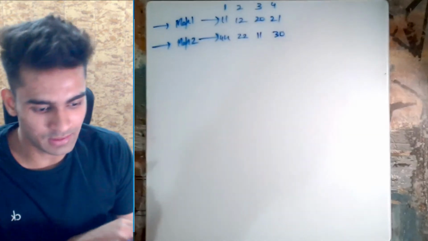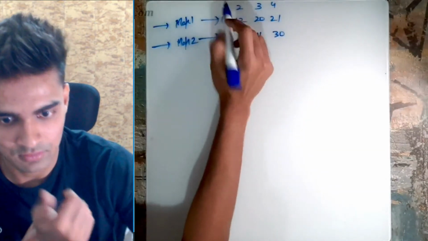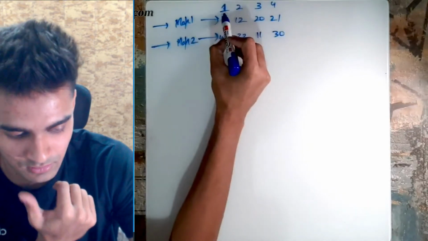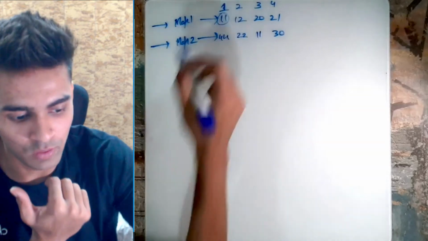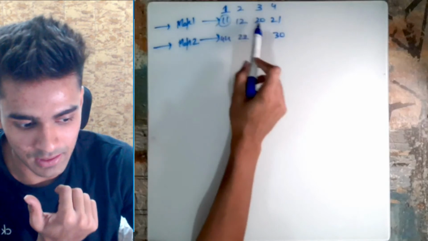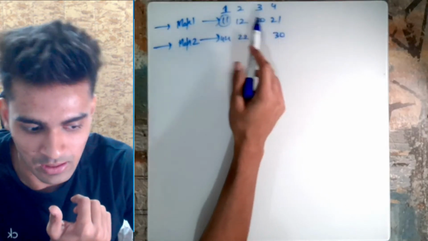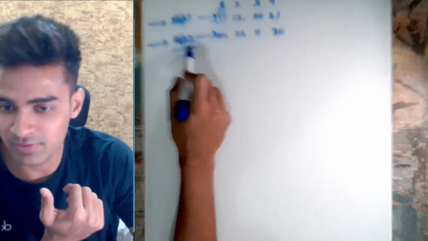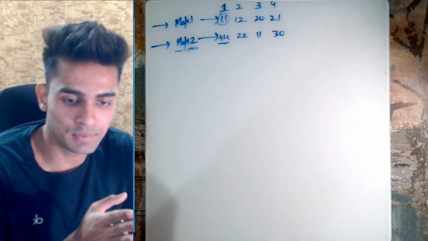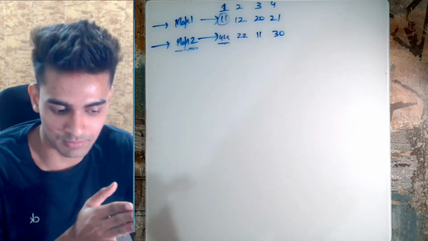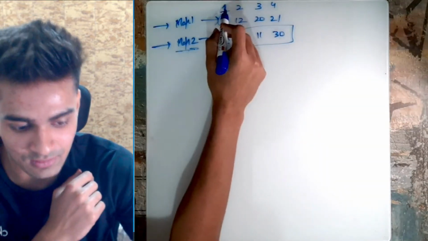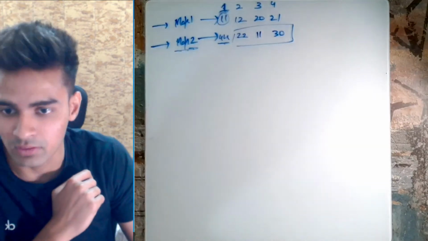Okay, so let's look at every player. Let's look at player 1. Now in map 1 he has a strength of 11. In order to win in map 1 the value of another player in map 1 should be less than 11, but as you can see there is no other player. So what he does is he makes use of his map 2. He sees that I have a strength of 44 in map 2. So how about I see all the people who have less value than me in map 2. As you can see, all the three values are lesser than this. Therefore, we can say that there is a way in which player 1 can win.